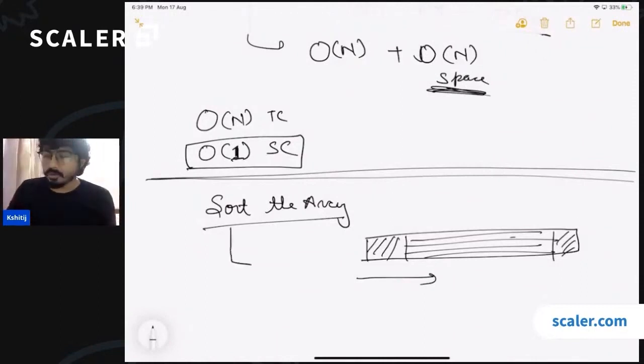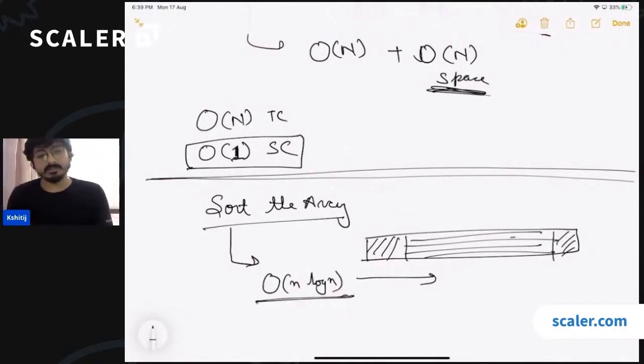If you sort the array, what will be the time complexity? Even if you are using the most efficient sorting algorithm, it's going to be order n log n. You can use quick sort, merge sort, or heap sort, and all these sorts run in order n log n time complexity.